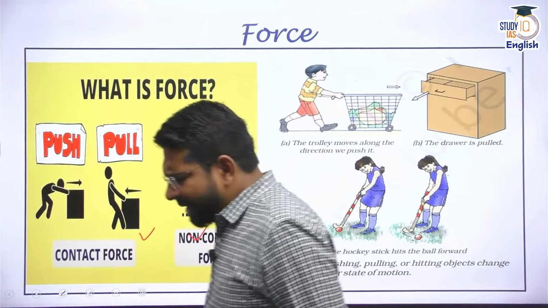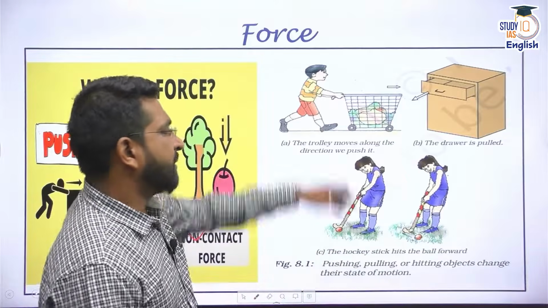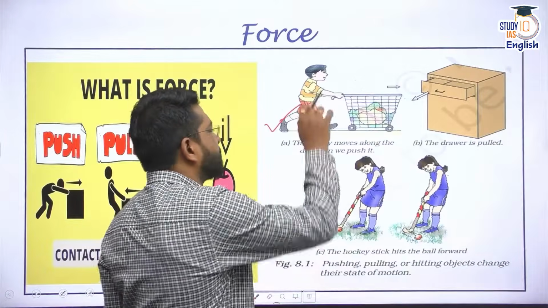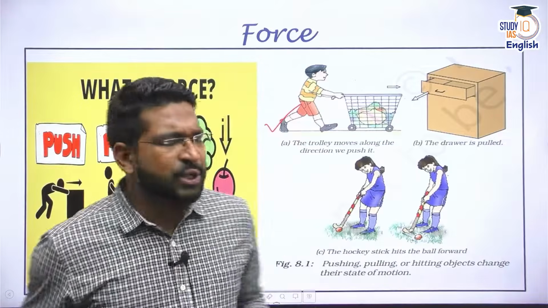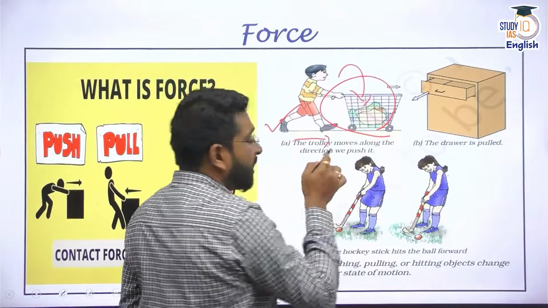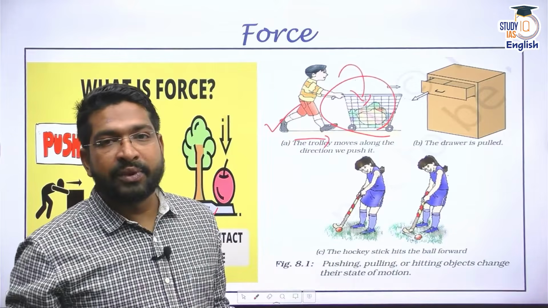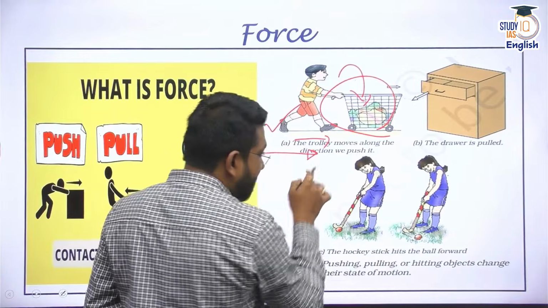In our day-to-day interaction, we use force for some sort of motion. For example, this kid is moving this trolley. You must have gone shopping, and if you go to Reliance Smart or More or any other shop, you will get a trolley like this. You put things in it and then you push. Now, how is this trolley moving? This trolley is moving because this kid is applying force in this direction. That is why the trolley is moving.